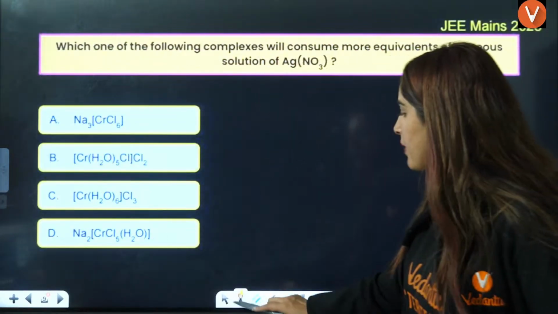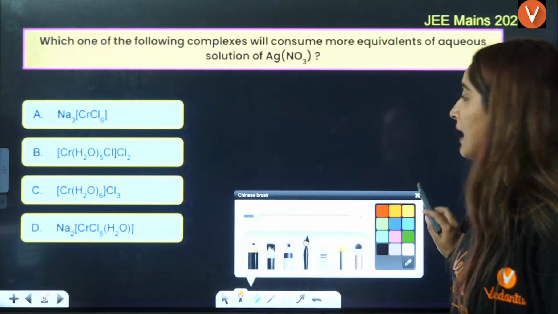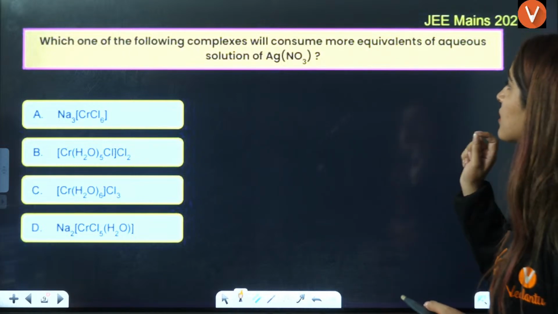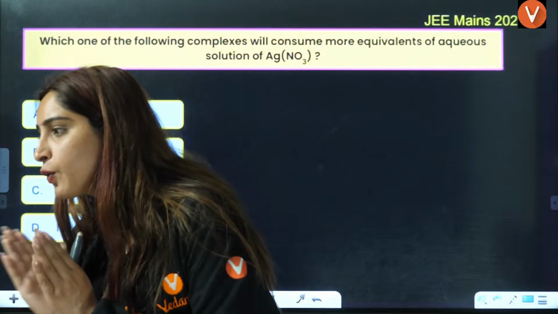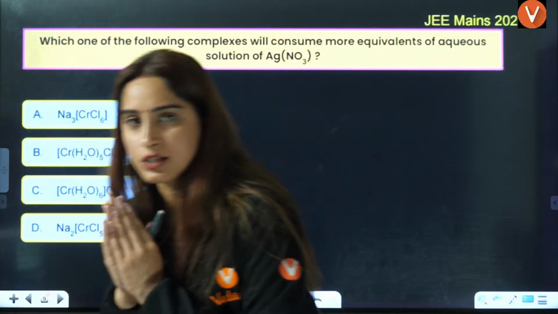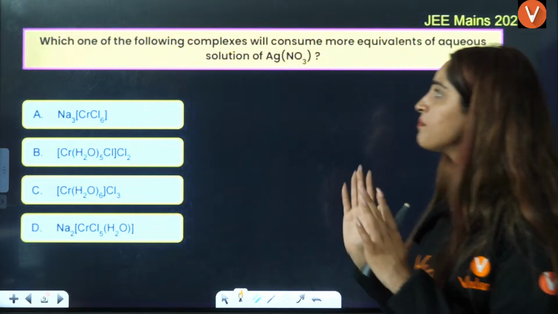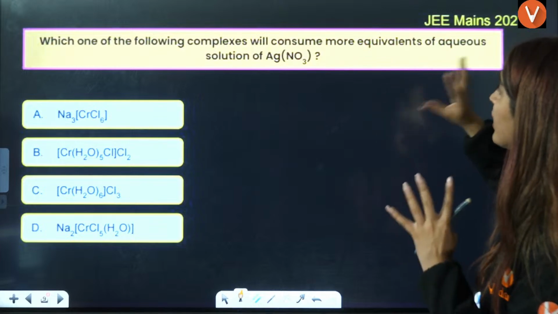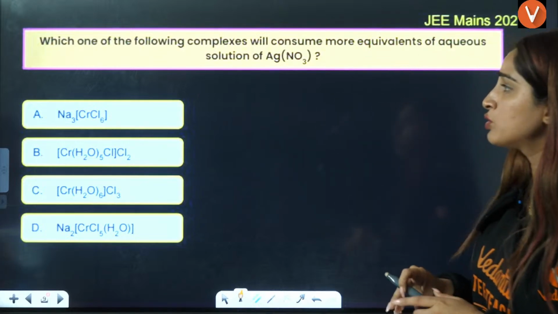Okay. Next question here is a JEE Mains 2023 question. Which one of the following complexes will consume more equivalents of aqueous solution of AgNO3? Now this I want you guys to answer. Let us see who is going to answer this first. The first question was a little lengthy, but this question is very simple.